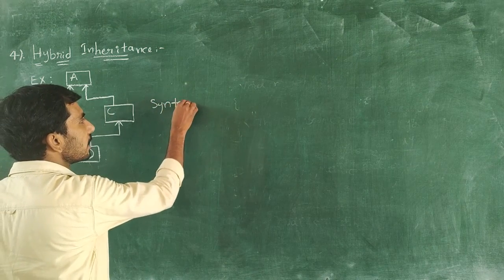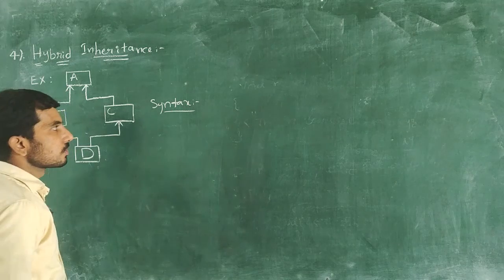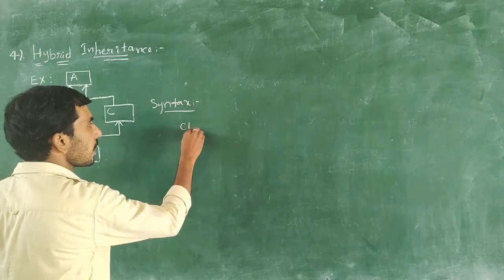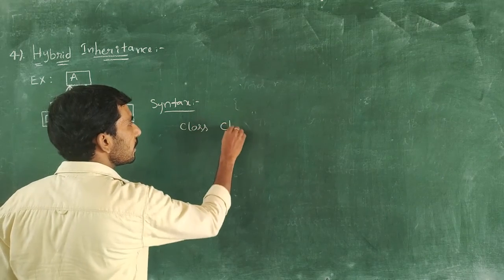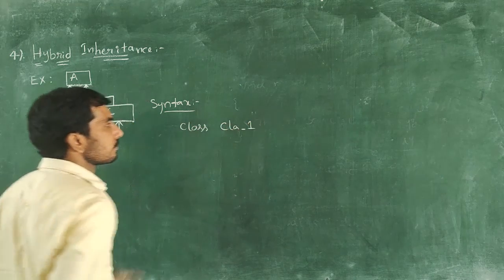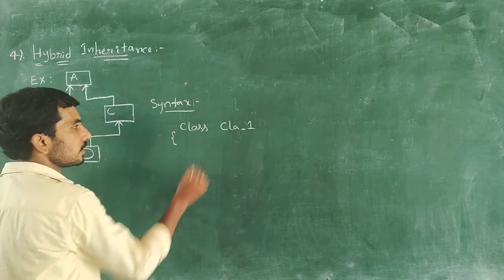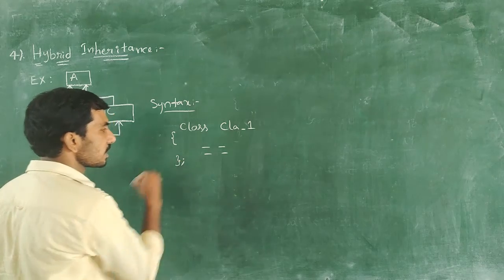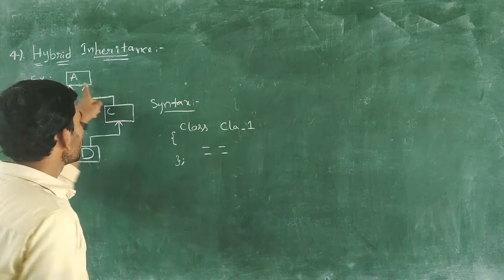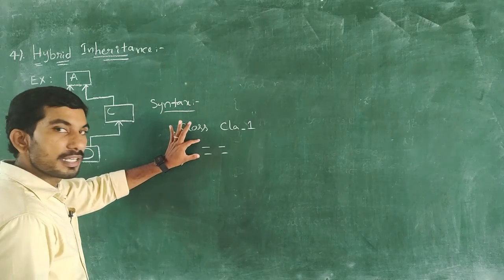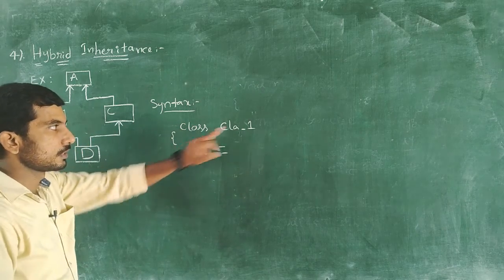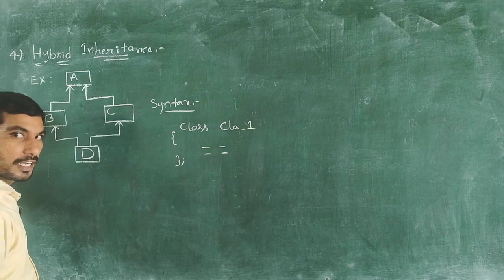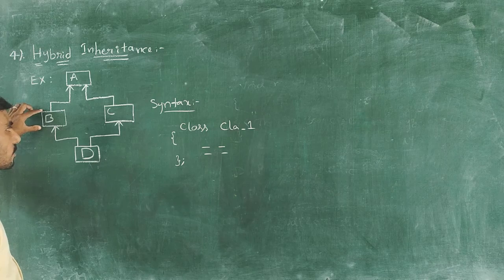Syntax of hybrid inheritance. So, how to write the syntax? First, we are defining the base class A. Class, and here class name 1. Within this class, we are writing some set of statements, then closing the class. One base class is there, and for that base class we are implementing a set of statements, then closing the class.